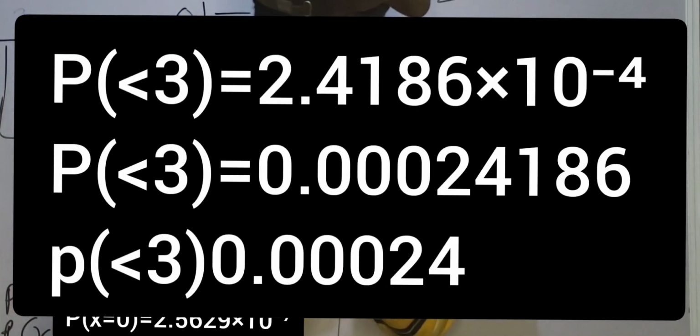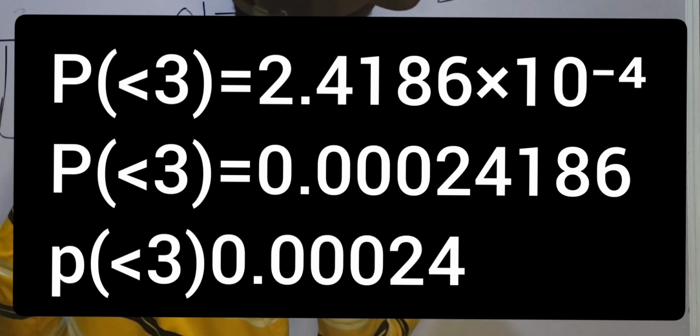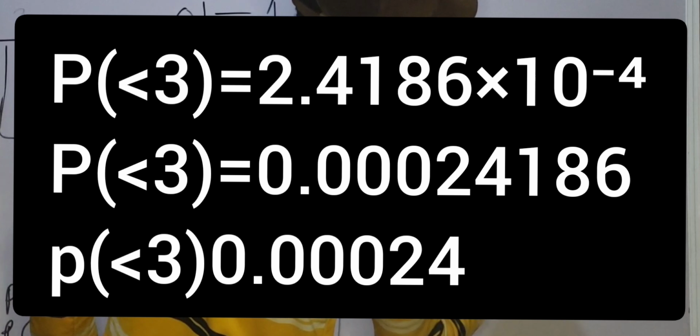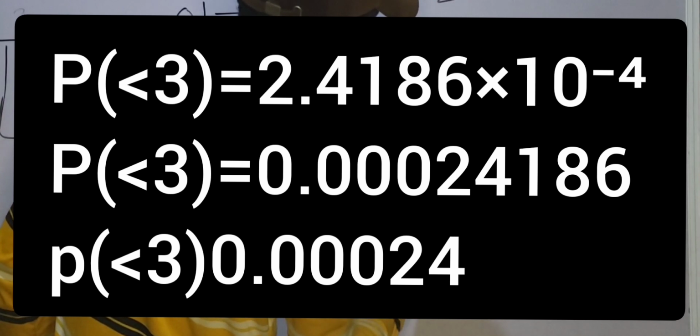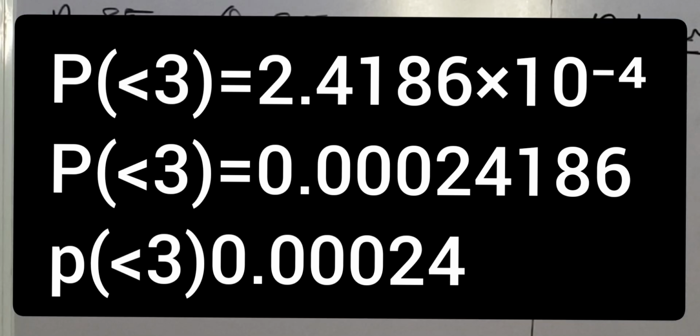So when I add this together, I got 2.4186 times 10 raised to the power of minus 4 as the probability that less than 3 seedlings will be surviving. Then I approximate it to 0.00024.